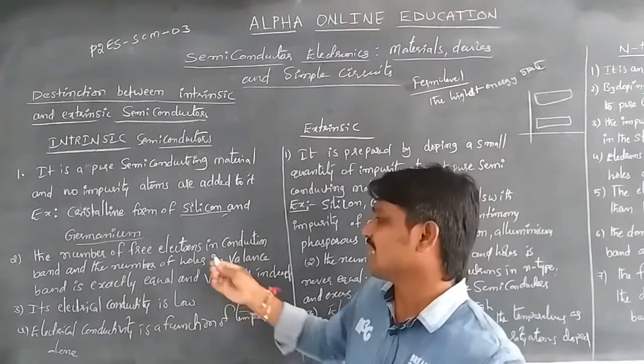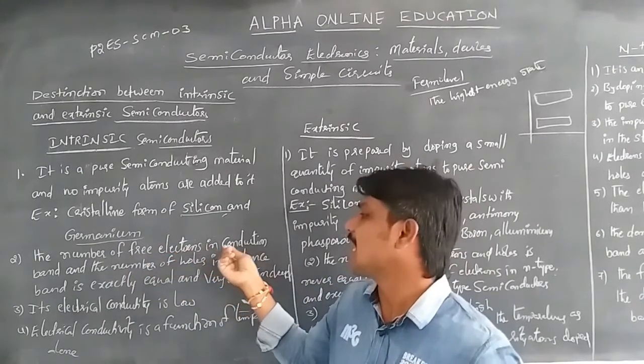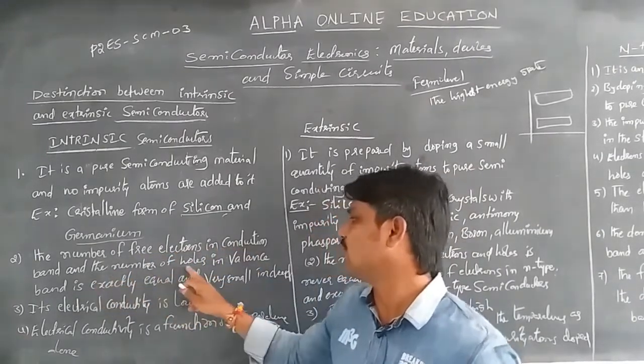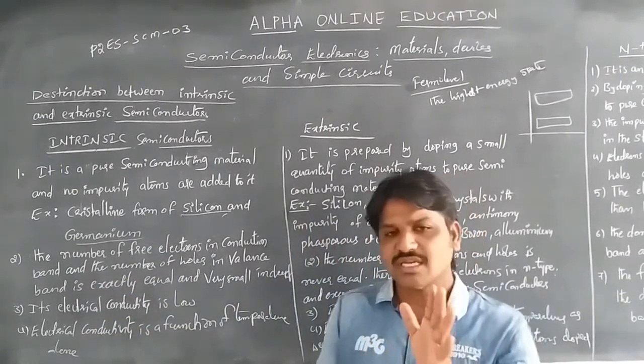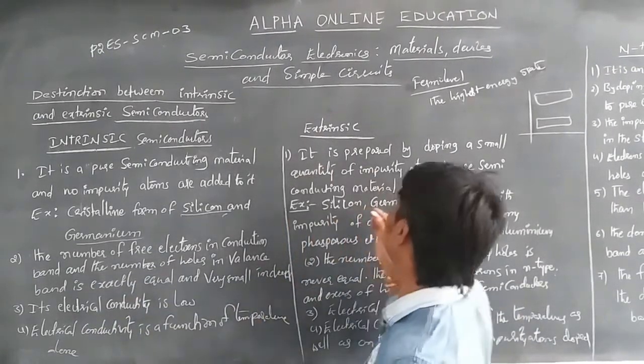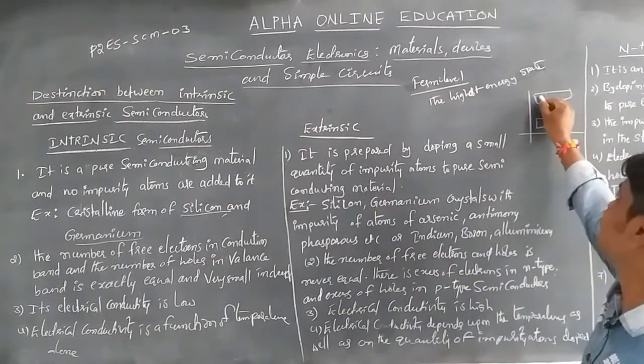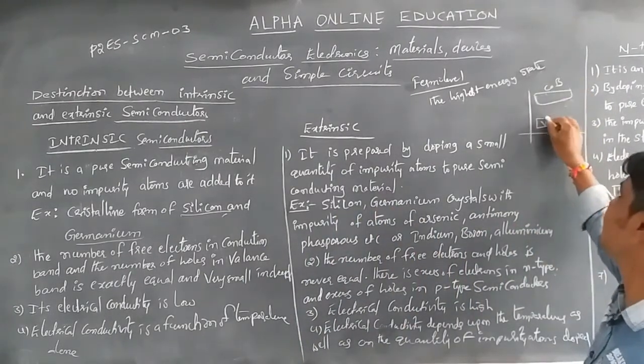The next point is that the number of free electrons in the conduction band and the number of holes in the valency band are exactly equal. If we take the diagram, this will be the conduction band and this is the valency band.